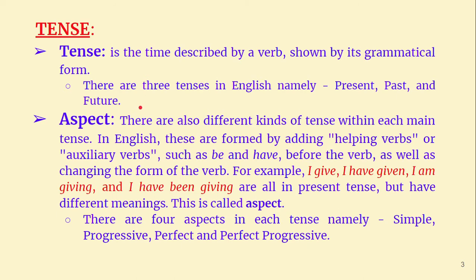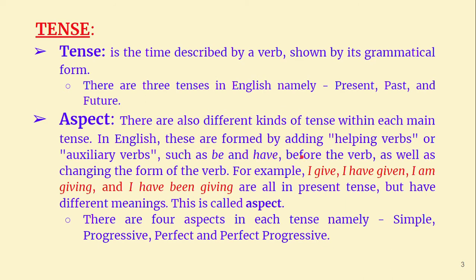What is aspect? Aspect means there are also different kinds of tense within each main tense. That means in present tense we have four aspects, in past tense we have four aspects, in future tense we have four aspects. Like that, we have four aspects in each tense, that will become 4 into 3. That is, 4 threes are 12 tenses in English.